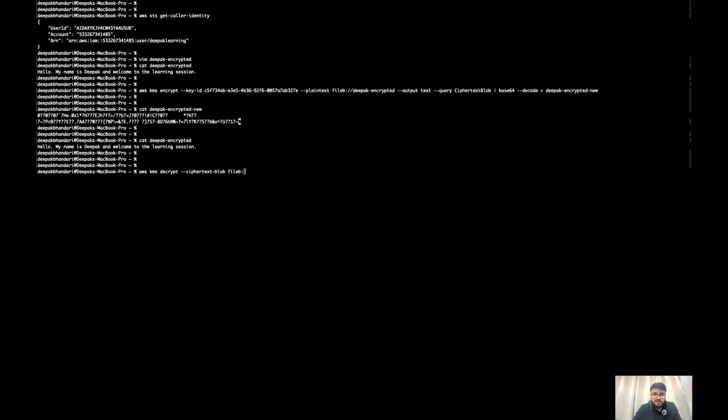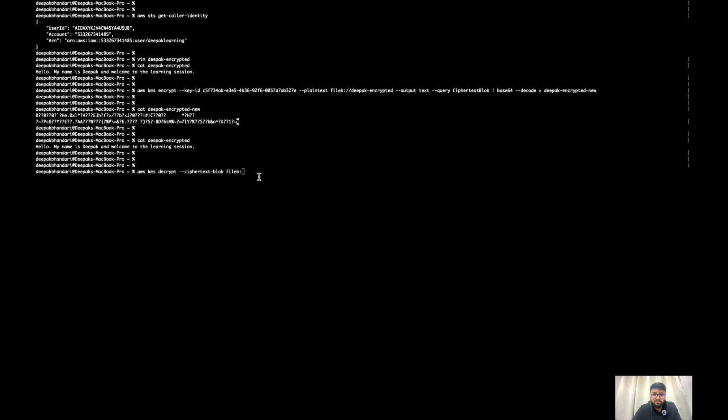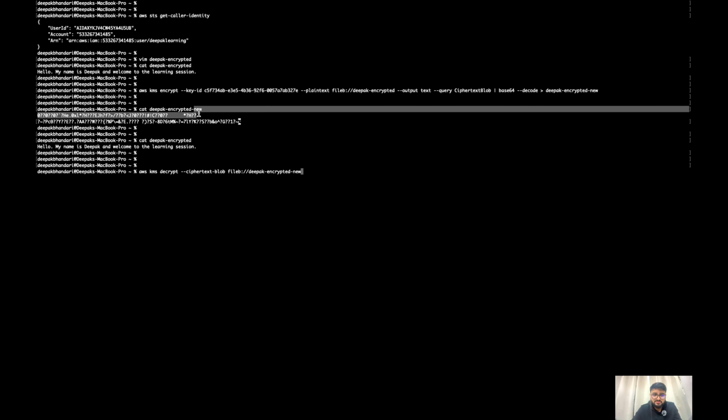So now which file should I give? What do you think? Obviously the encrypted one, because we are trying to decrypt it, right? So the encrypted name is this, right? Because this is the file which has been encrypted, and we want to decrypt this one.